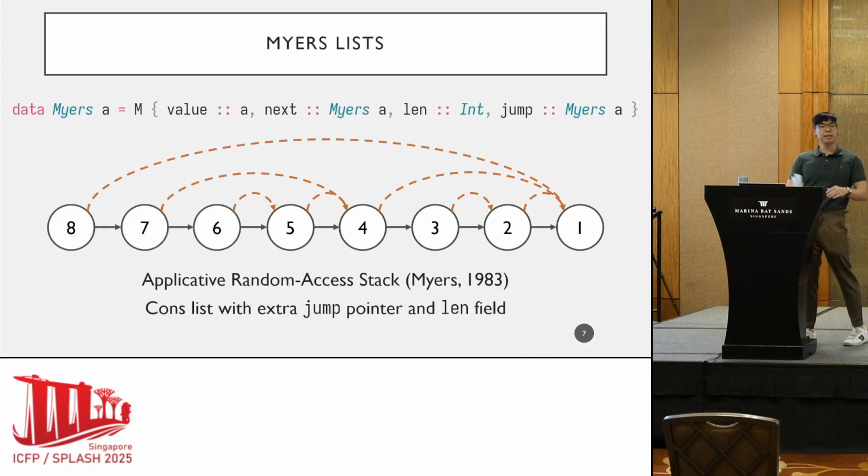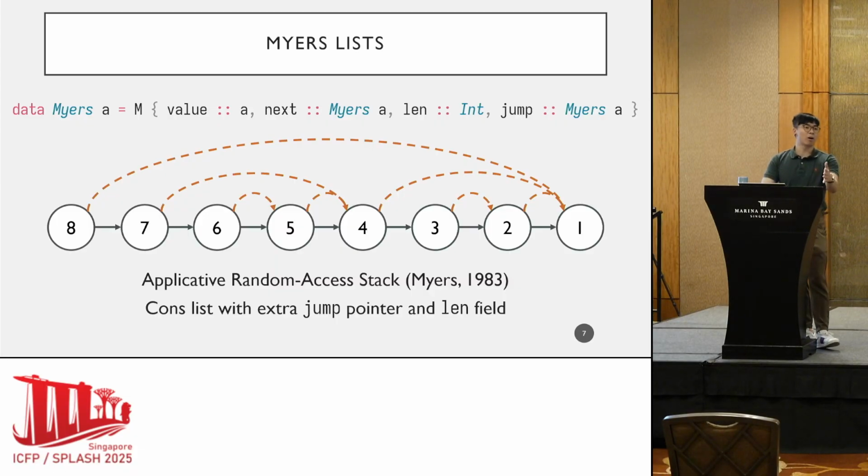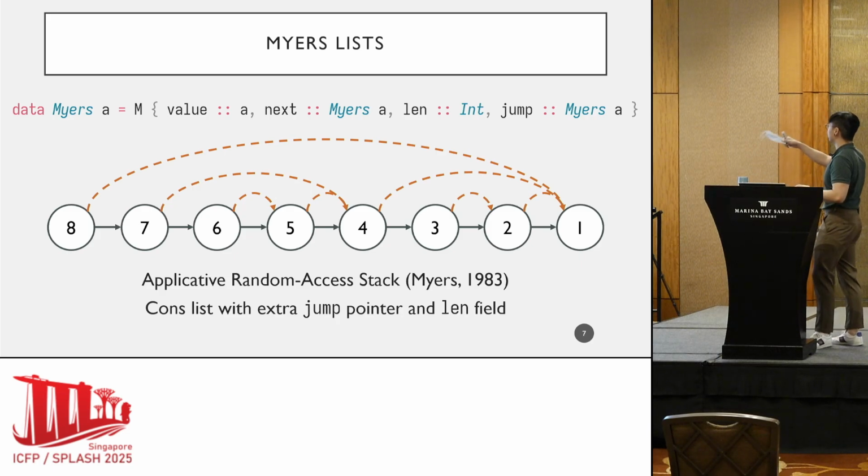So in 1983, Eugene Myers presented a new data structure, which we call the Myers list. Okay, and the idea is that a Myers list is basically a singly linked list, except that each cell has two additional fields. The first is a length field, which just stores the length of the list starting at that cell. And it also has a jump pointer, which points further down the list. So you can see on the slide, the jump pointers are represented by the dotted arrows.